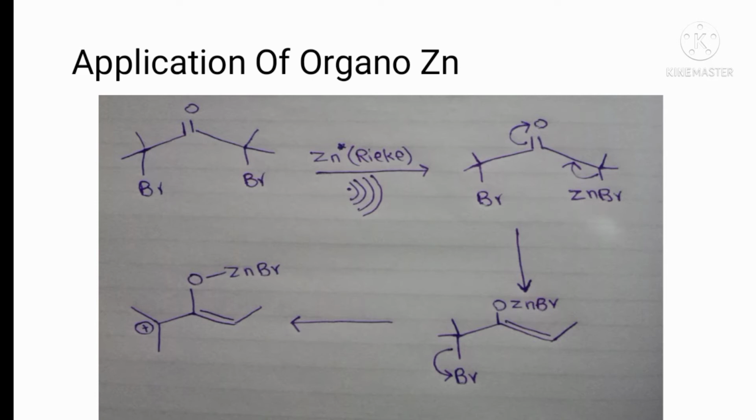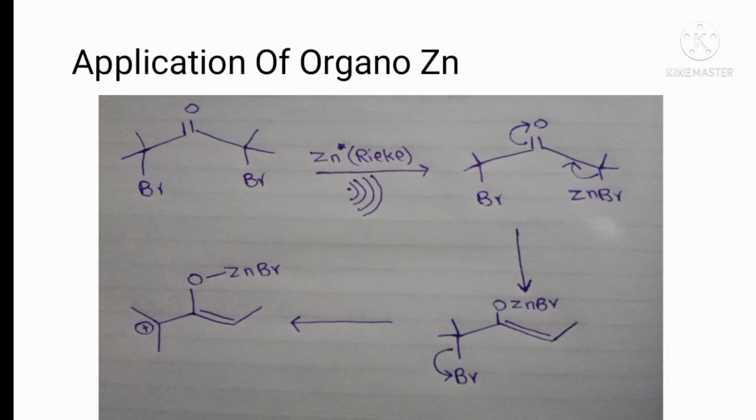After enolate formation, bromine is removed and we have a positive charge at the end. So in this substrate, this is a 1,3-dipolar species. One carbon is electron rich and the other carbon is electron deficient. So this is called a 1,3-dipolar species.